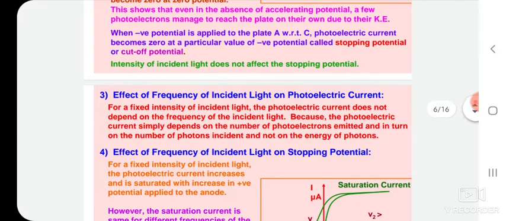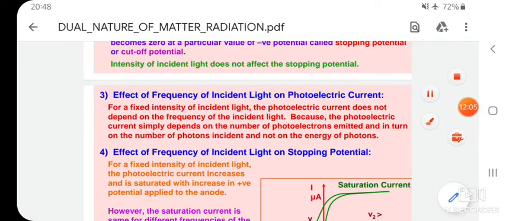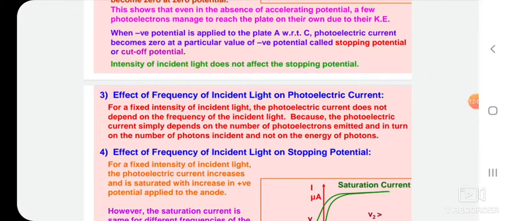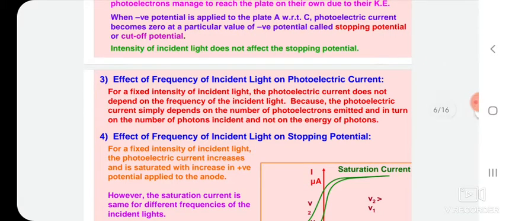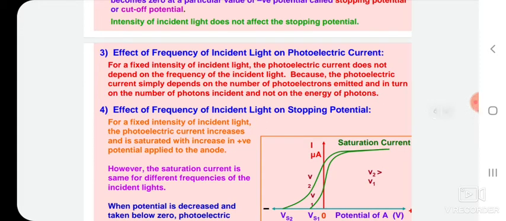Next, the effect of frequency of incident light on photoelectric current. For a fixed intensity of incident light, the photoelectric current does not depend on the frequency of the incident light, because the photoelectric current simply depends on the number of photoelectrons emitted, and in turn on the number of photons incident, and not on the energy of the photon.